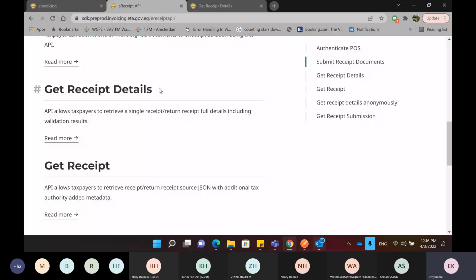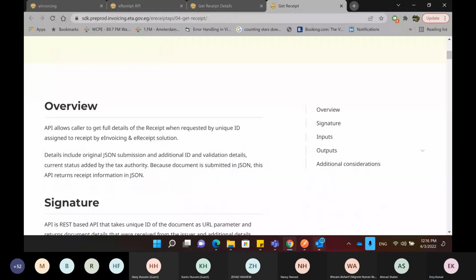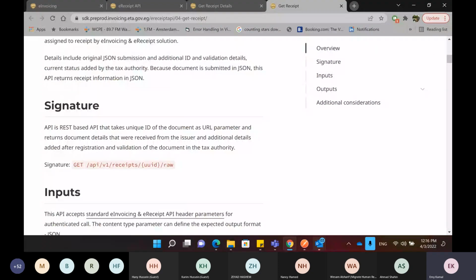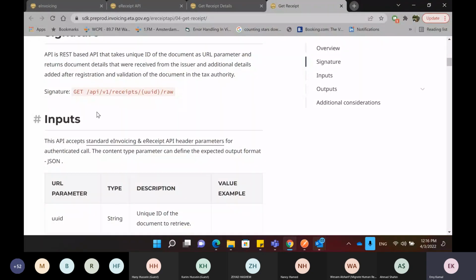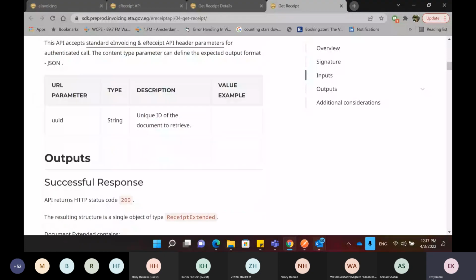For the get receipt, it's very similar to the other API, the get receipt details. The only difference here is that it includes the original JSON receipt that you have submitted. It's in JSON format. So it's the raw document that will be returned to you. As an input, of course, it needs the UUID as well. You need to provide that.